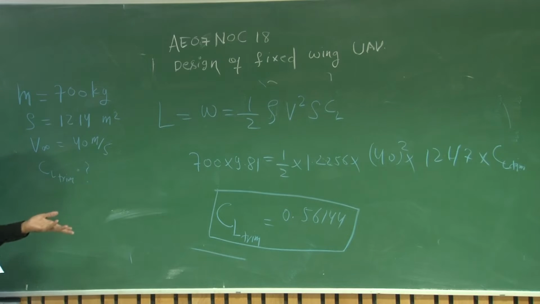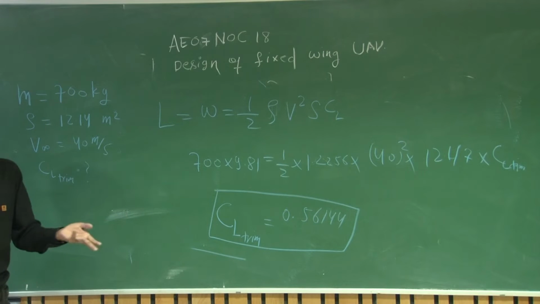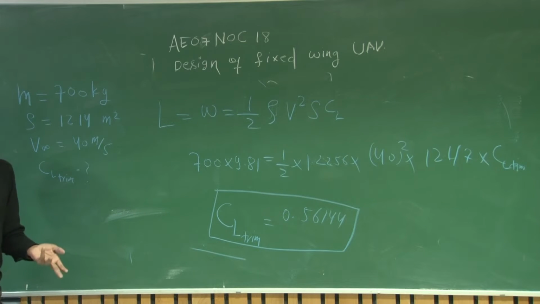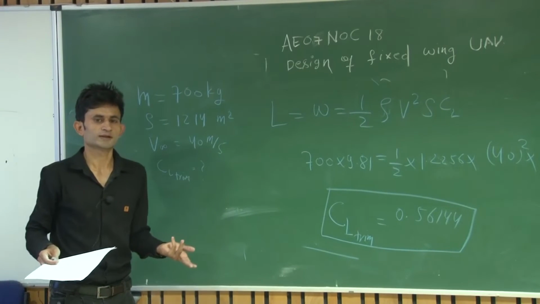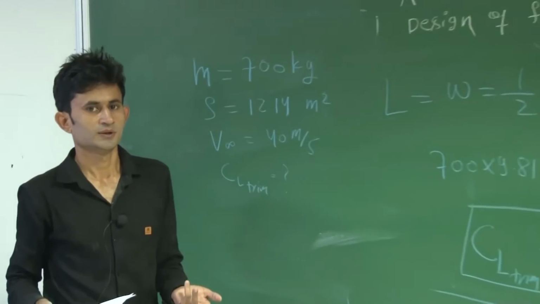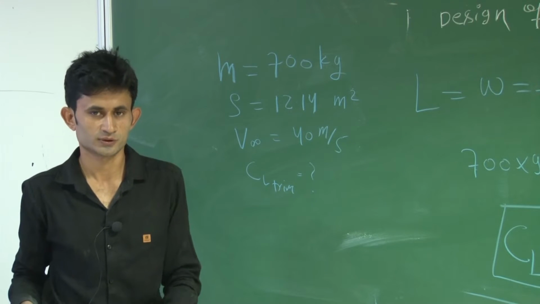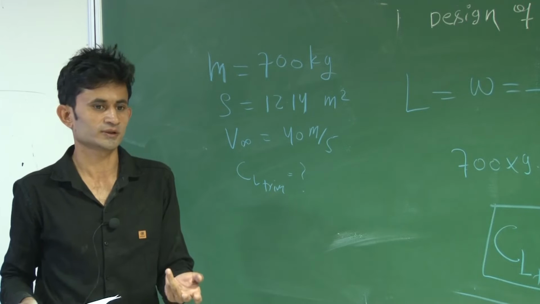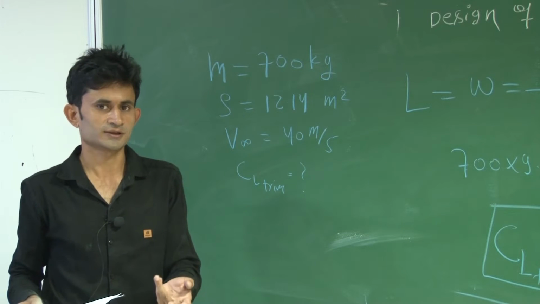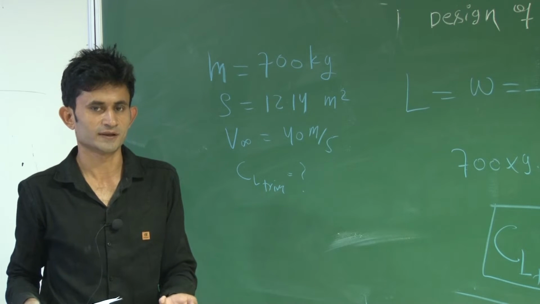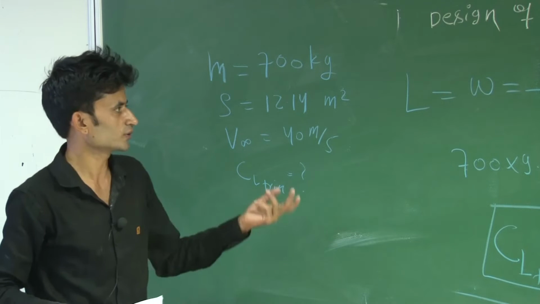So in this question, basically the aircraft is flying without any rotation about CG at cruise condition. You just have to find the value of CL trim. Based on that data, you can see which equation we have used. In cruise condition, thrust is balanced by drag and lift is balanced by weight. So which equation will you use? Based on the data, you can use that.